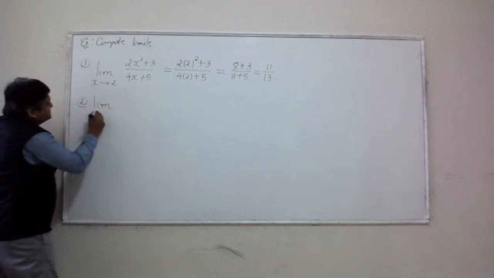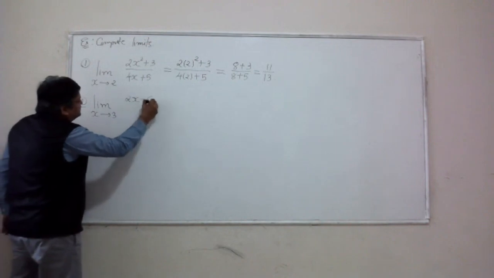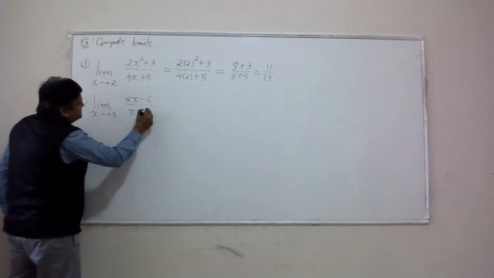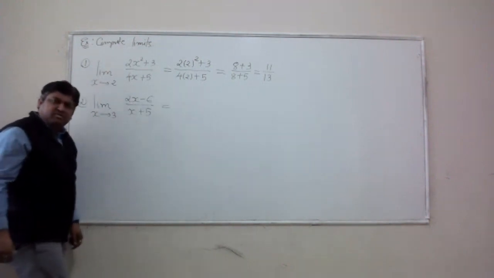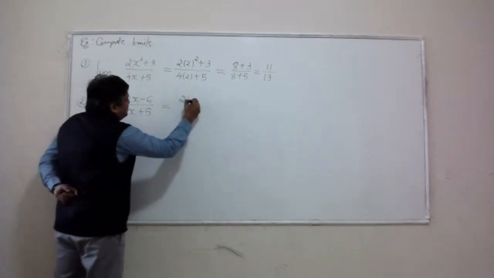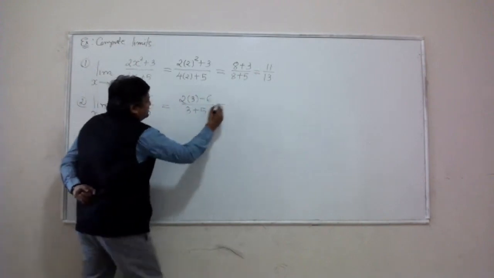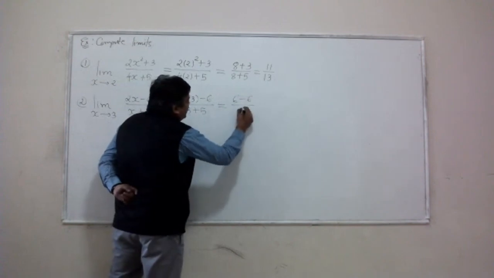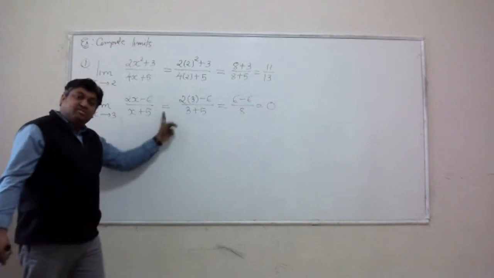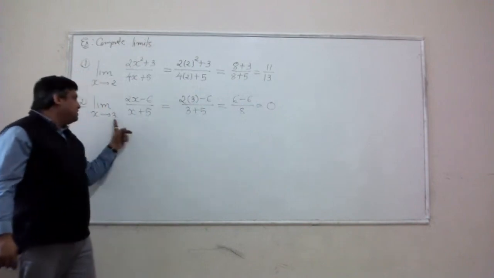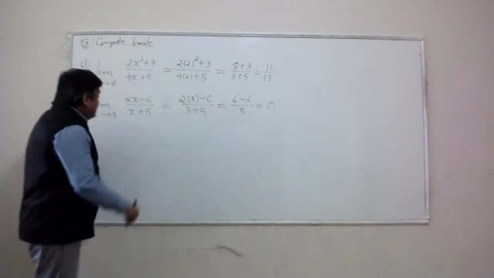Let's say I ask you to calculate this limit as x approaches 3 of (2x minus 6) over (x plus 5). We do the same treatment. Plug x equal to 3 and see what happens, right? 2 times 3 minus 6 over 3 plus 5. This is 6 minus 6 over 8, and that's going to be 0. The x-intercept for the graph of this function occurs at input 3. That's what it means, right? Okay,